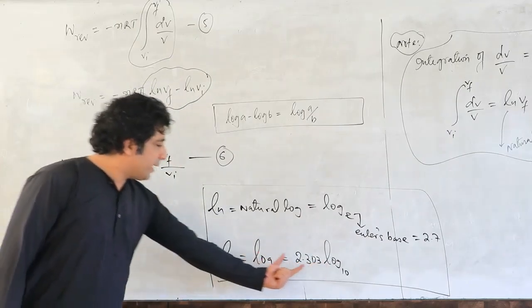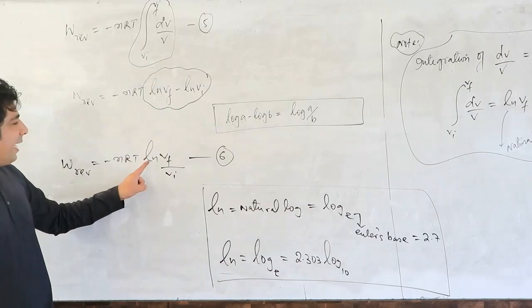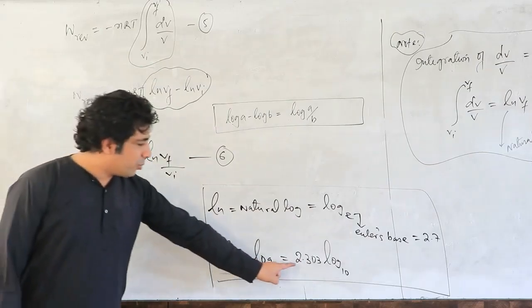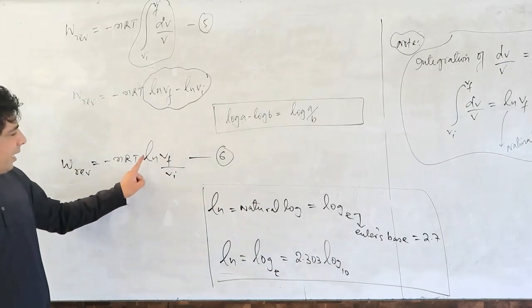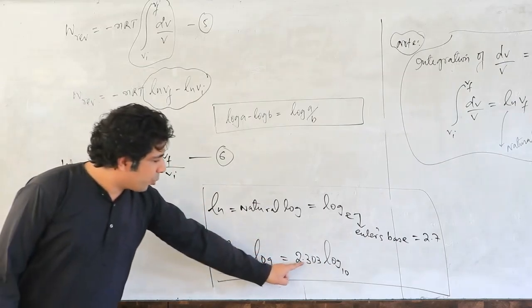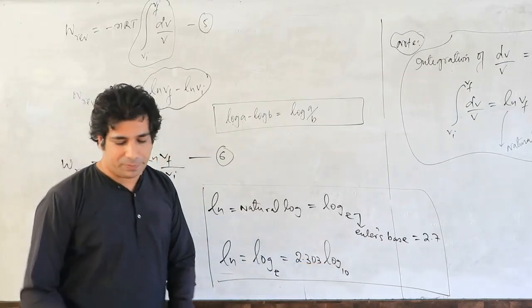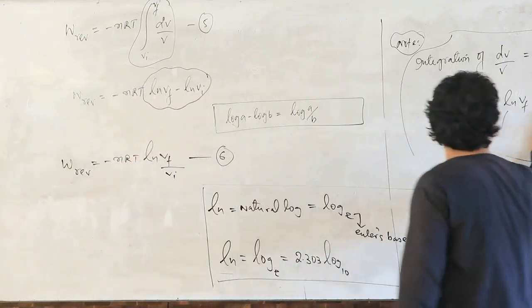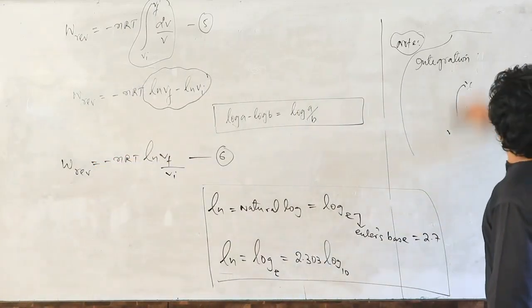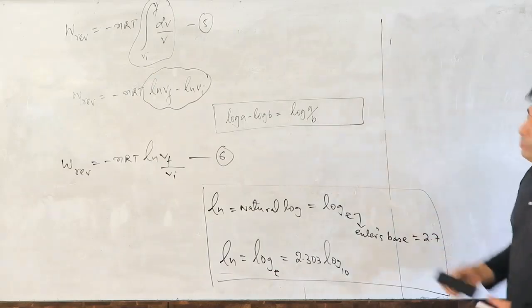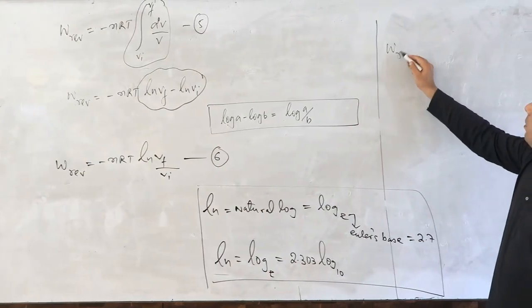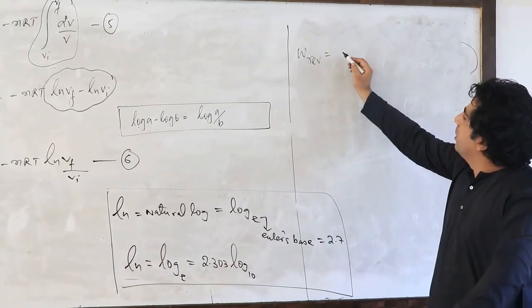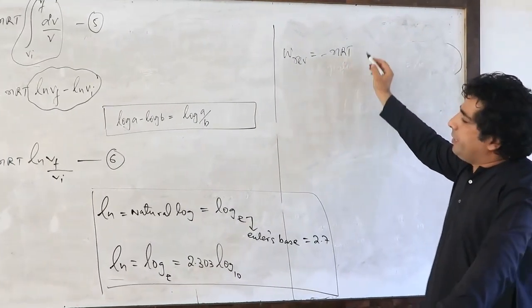So when we know this expression, in place of this ln, I can write down now 2.303 log to the base 10. So once again, ln is equal to 2.303 log to the base 10. So have a look here, my dear friends. Work reversible is equal to minus nRT.